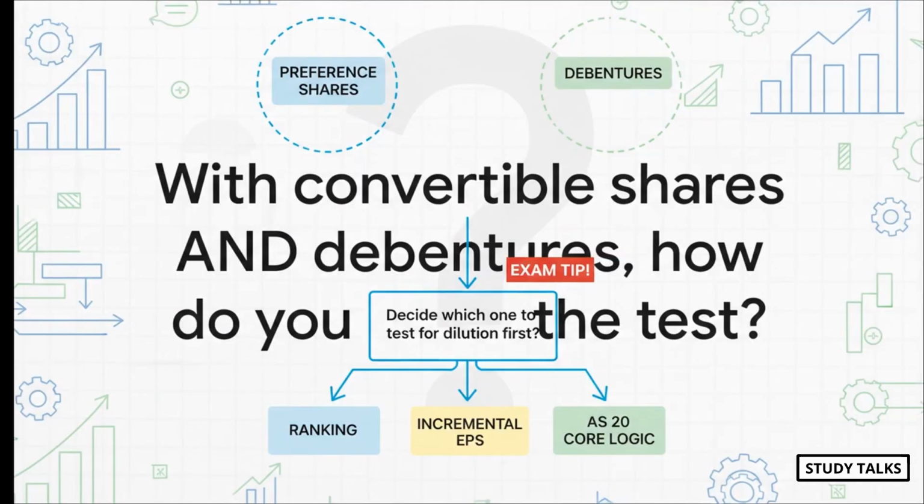And that's our complete tour of AS20. I'll leave you with one final question to make sure this all sticks. If a company has both convertible preference shares and convertible debentures, in what order do you test them? The answer, of course, goes right back to what we learned. You have to rank them. You calculate the incremental earnings per share for each, and you start with the one that is the most dilutive. If you understand that one core principle of ranking, you have truly mastered the logic of this standard.